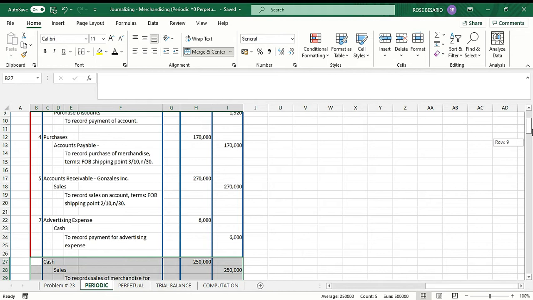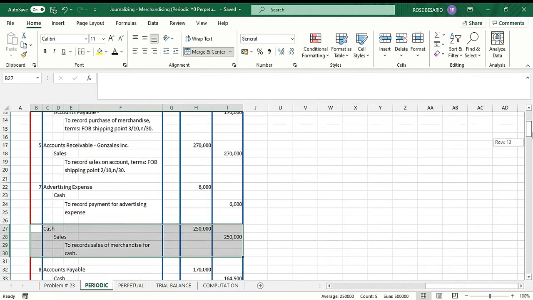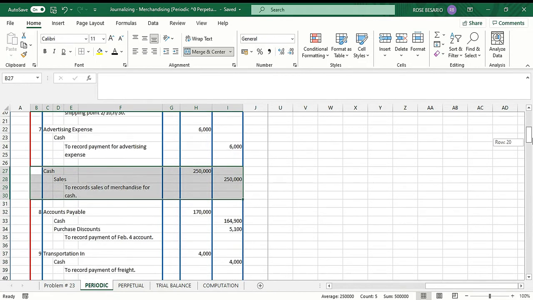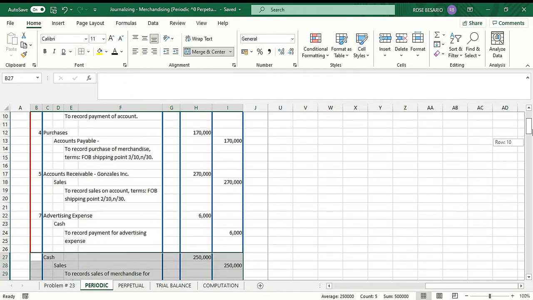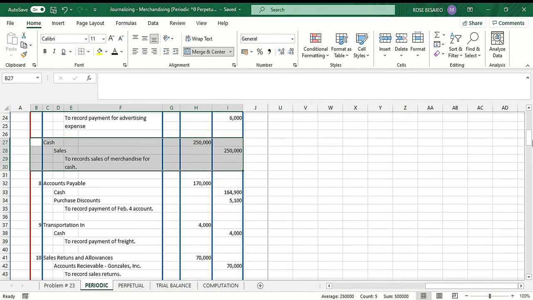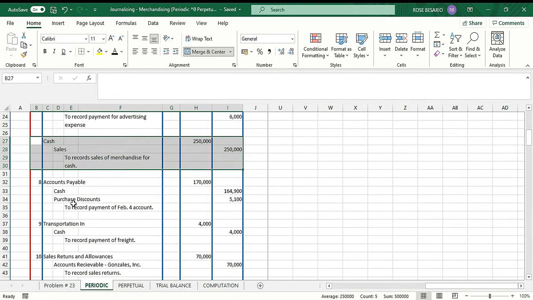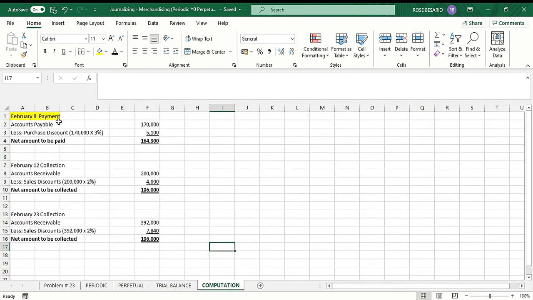If you're going to count, it is still under the discount period. So the company can still avail the discount. So our computation for this one is we have accounts payable of 170,000 less the purchase discount of 170,000 times 3%, that's 5,100. So the amount to be paid is 164,900.